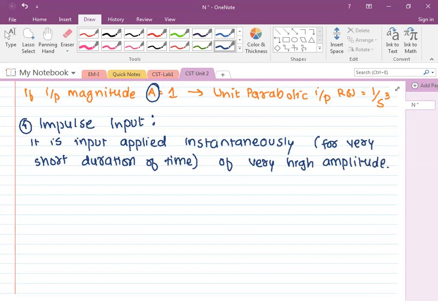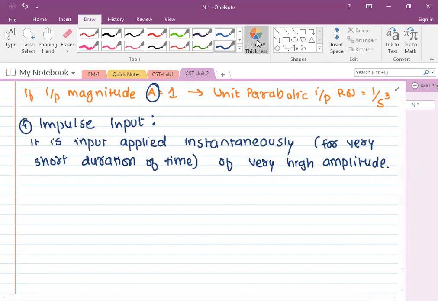Understand? Applied for a very short duration, even you can say delta t tends to 0. It is applied for a time duration which even tends to 0, in microseconds. But the magnitude will be very high.